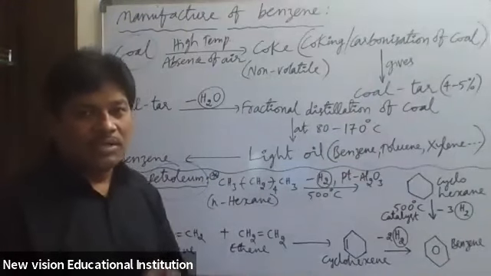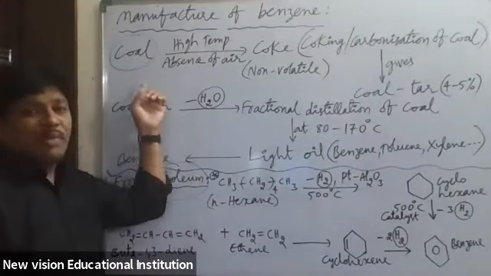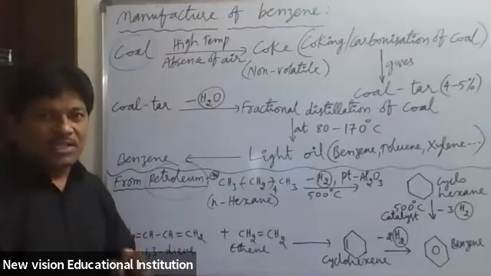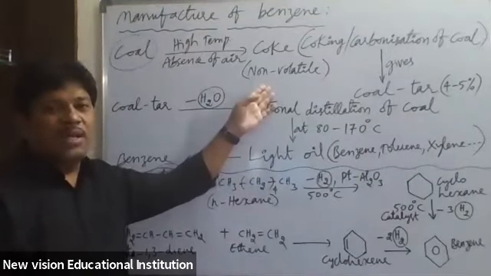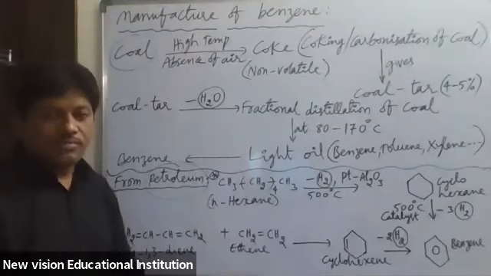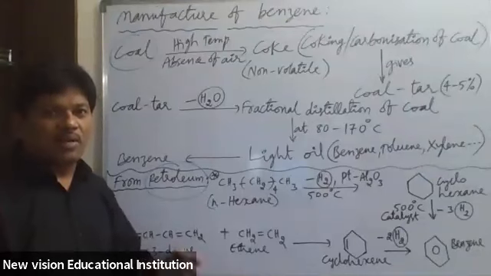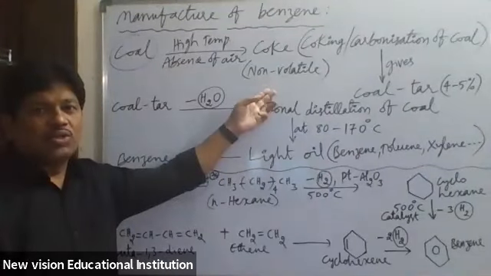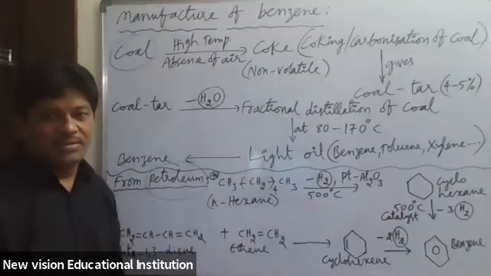Coal is a mixture of many organic compounds. But coke contains majorly carbon. So coke is nothing but the element carbon.